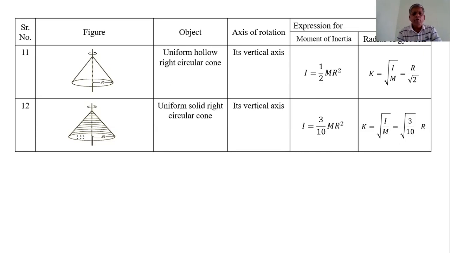Now, the moment of inertia of this hollow right circular cone about its vertical axis is ½ Mr². Therefore, its radius of gyration k = r/√2.